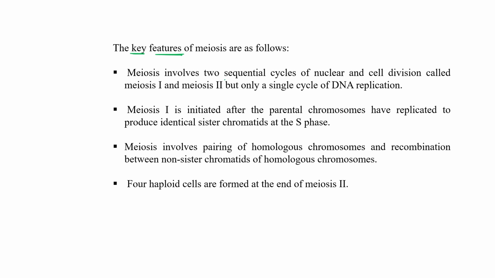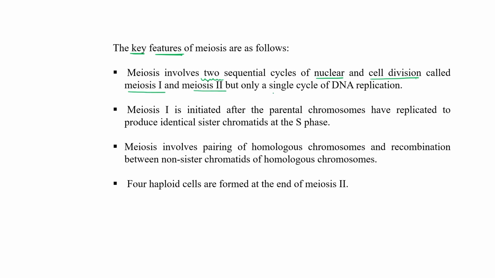Meiosis involves two sequential cycles of nuclear and cell division. As you know, in mitosis only one cycle is there, one cycle of nuclear division meaning karyokinesis and cytokinesis, while in meiosis there are two sequential cycles of nuclear and cell division called meiosis 1 and meiosis 2.